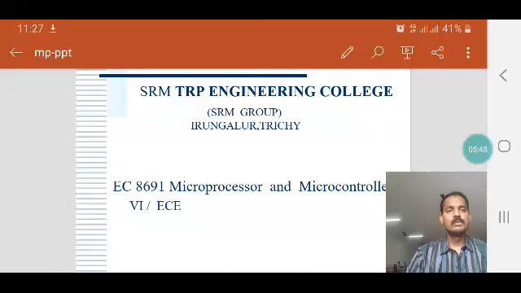So this will not be easily portable. Microcontroller is easily portable. We can have integrated components, very small components, because all those components are integrated in a small chip. So microcontroller has many advantages compared to microprocessor.